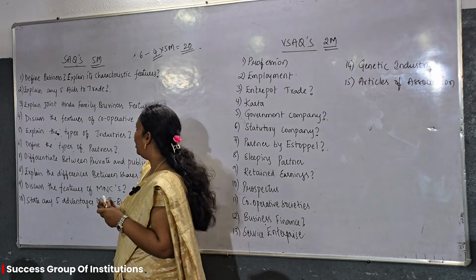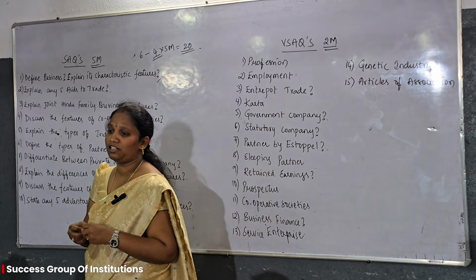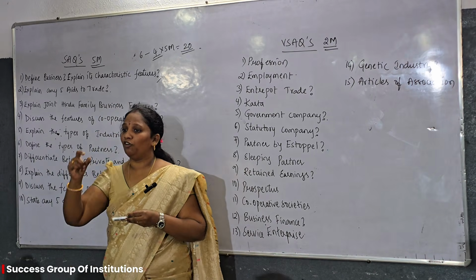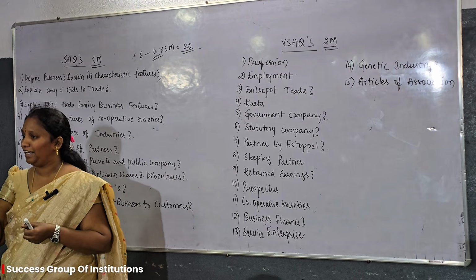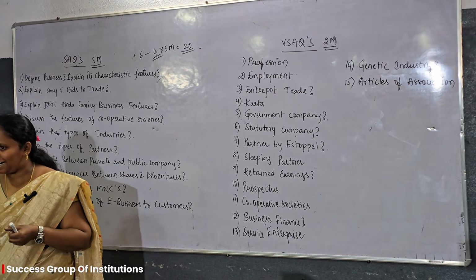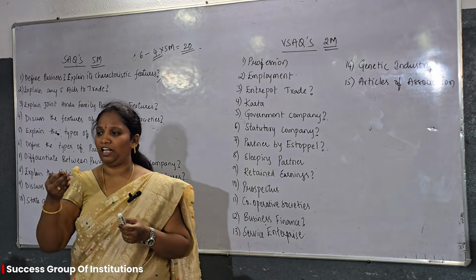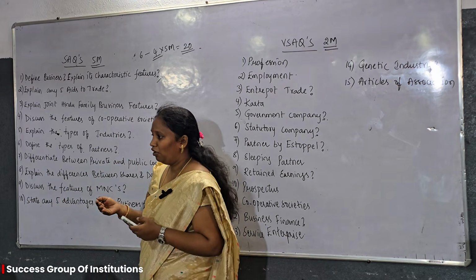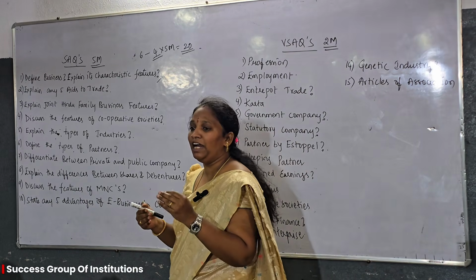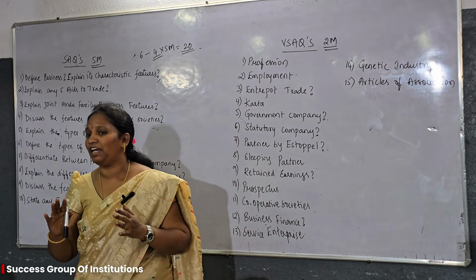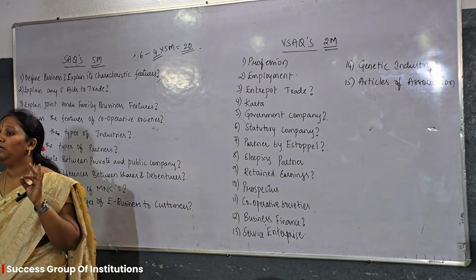Now here, first important question for SAQ is define business, explain its characteristic features. First, you have to write the definition of business. What is business? Business is the state of being busy. And next, you have to write any one definition, which is very simple. Business is buying and selling of goods and services in a continuous manner with the main objective of earning profits.